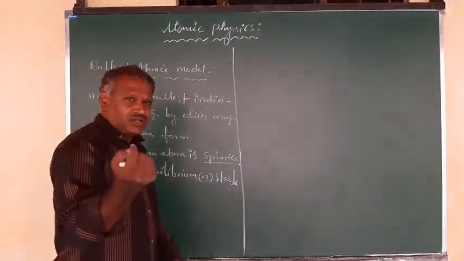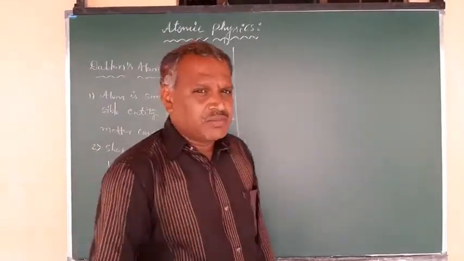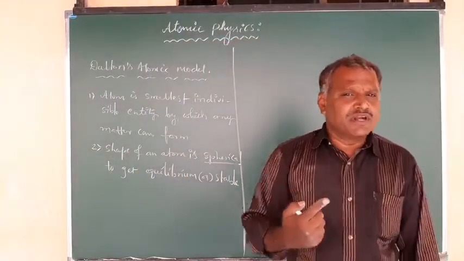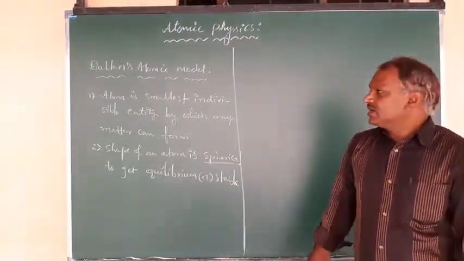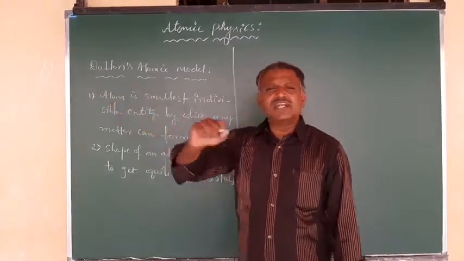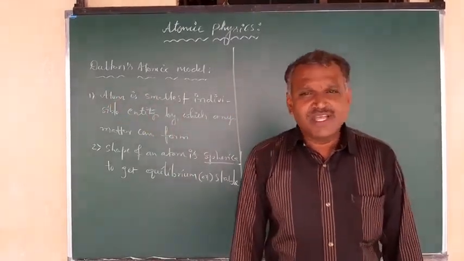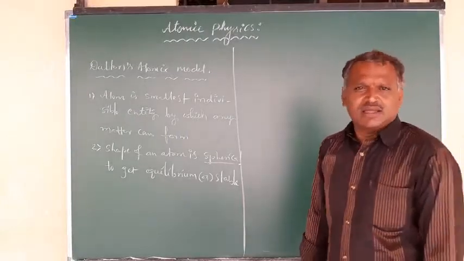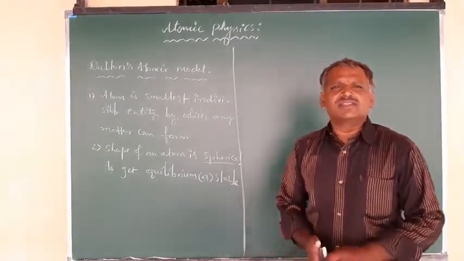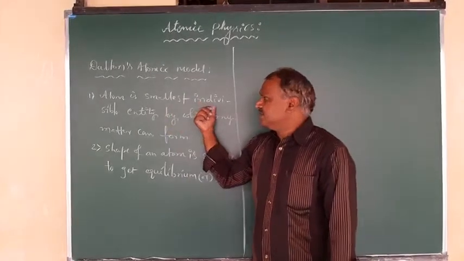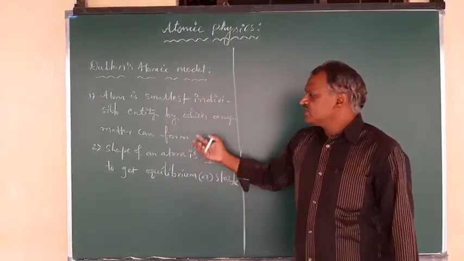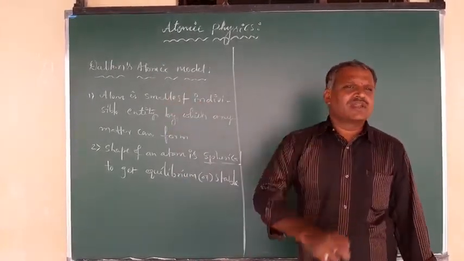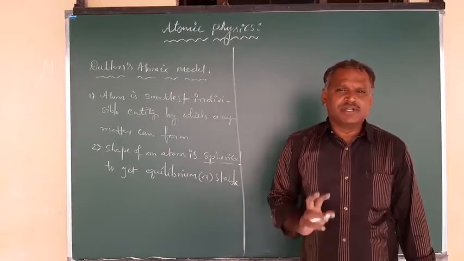The atom is the smallest entity by which any matter can be built up and which cannot be further divided. The meaning of atom is indivisible, in the Greek language. And the shape of the atom is spherical to get stability.